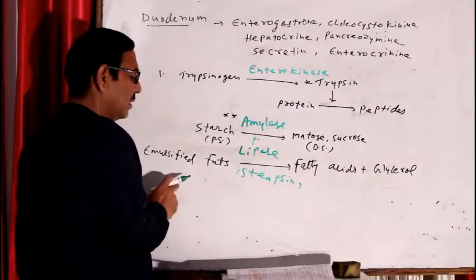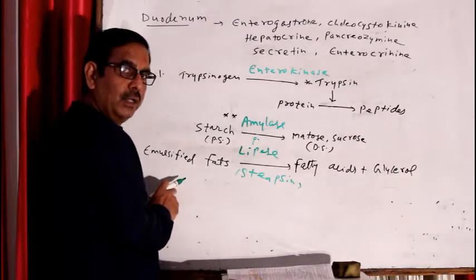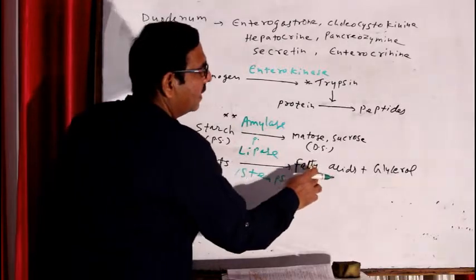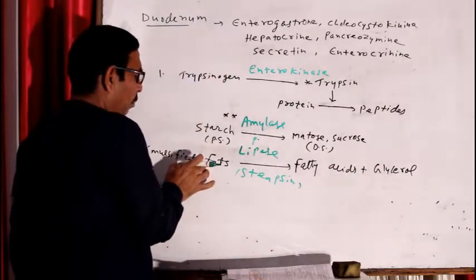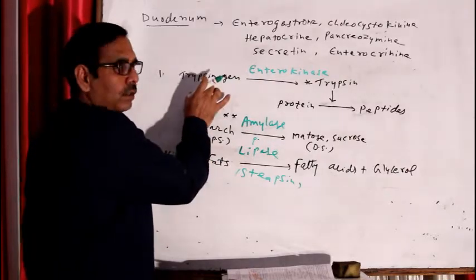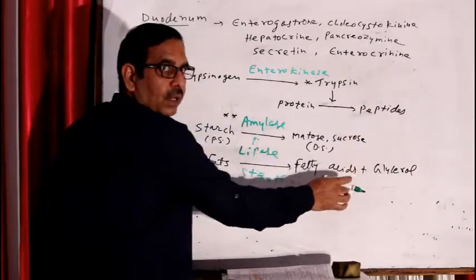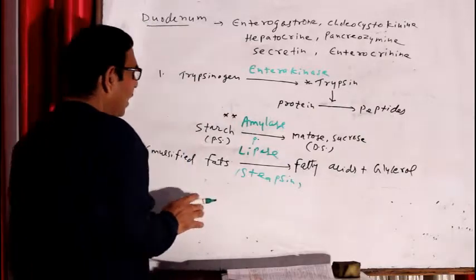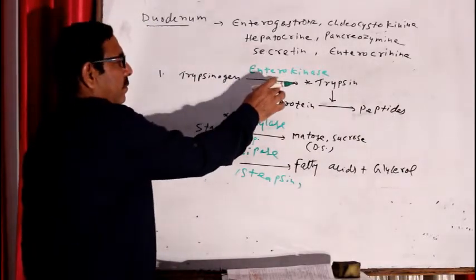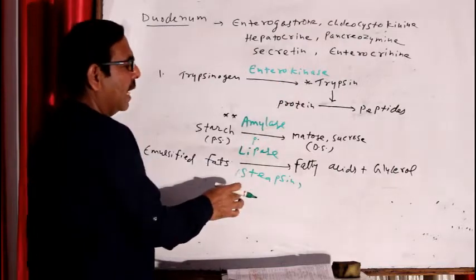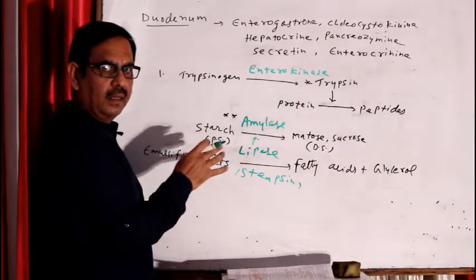The steapsin enzyme converts these emulsified fat molecules into fatty acids and glycerol. So these are the large, complex, insoluble molecules, and these are the small, soluble, diffusible molecules. So we can say in the duodenum digestion of protein and carbohydrate takes place, right?